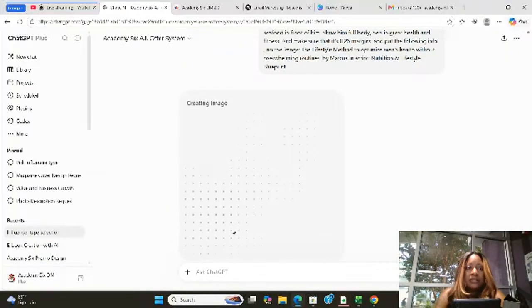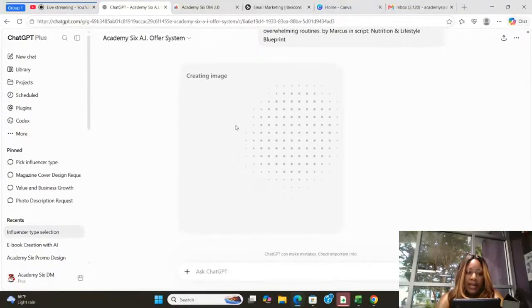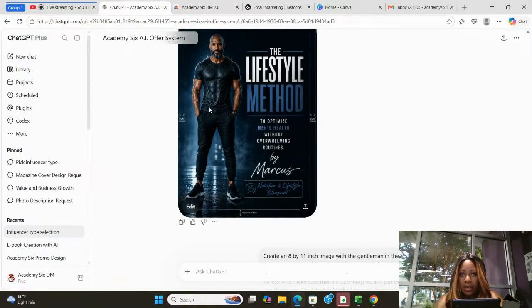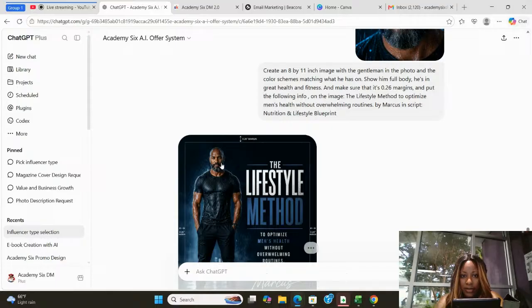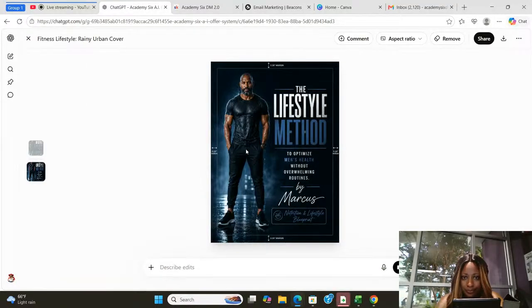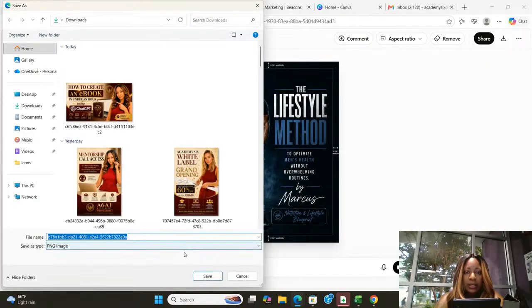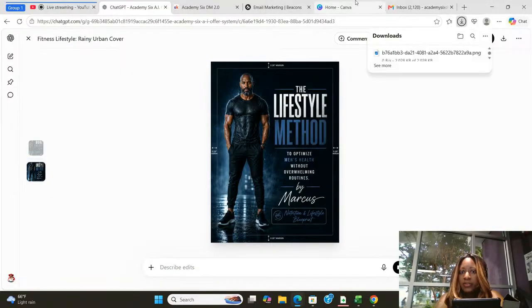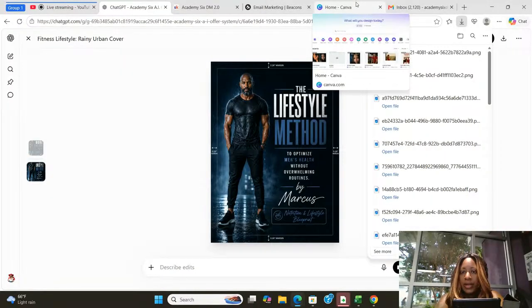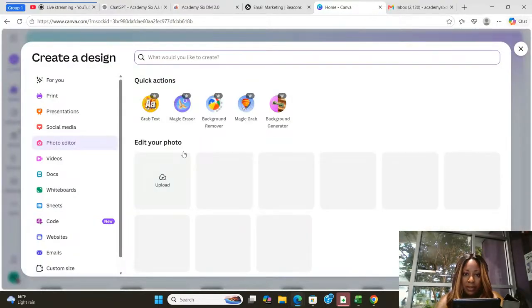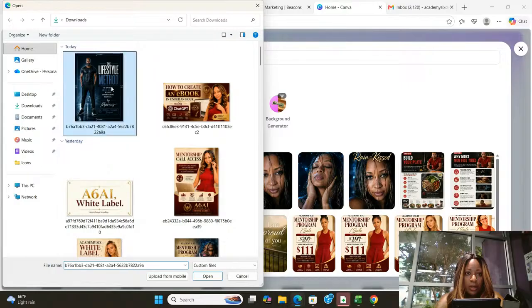Hi, welcome. So I'm going to show you all how to create an ebook using ChatGPT and Canva in just moments. All right. So now that we actually have one ebook cover, we're going to go ahead and take that one. That came out pretty good, right? So we're going to save that. And then we're going to bring it over to Canva and go to photo editor, and we want to simply upload it.